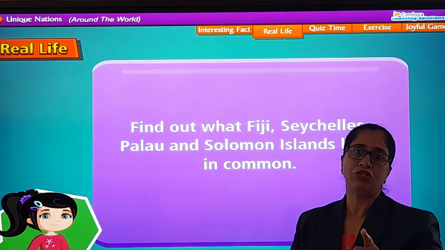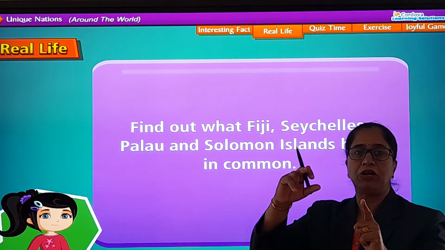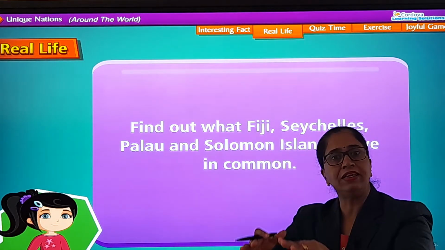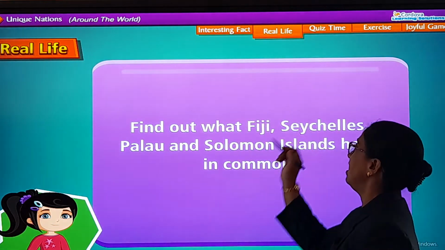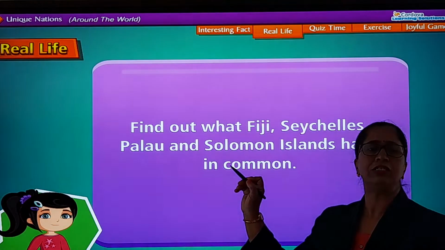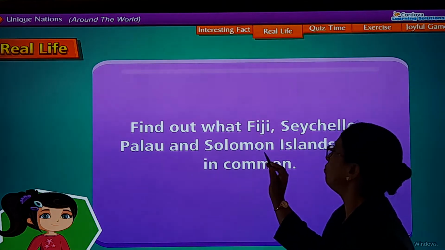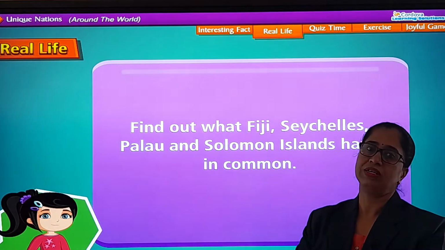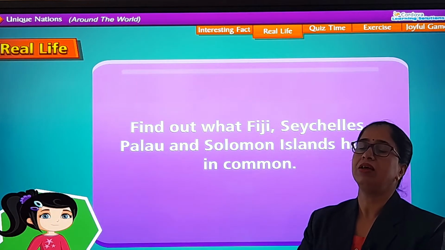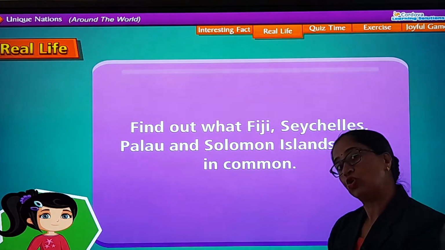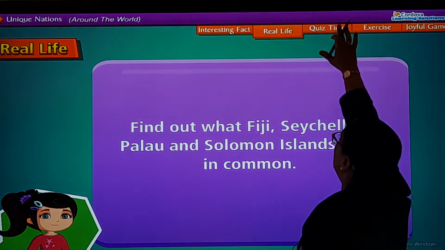Why? Because of global warming, and because of that the sea water level is rising और वो island धीरे धीरे डूबते जा रहा है. Even these islands, beautiful islands, Fiji, Seychelles and Palau and Solomon, but what is happening is because of global warming, they are disappearing, they are getting submerged. So you do Google search and find more about this.